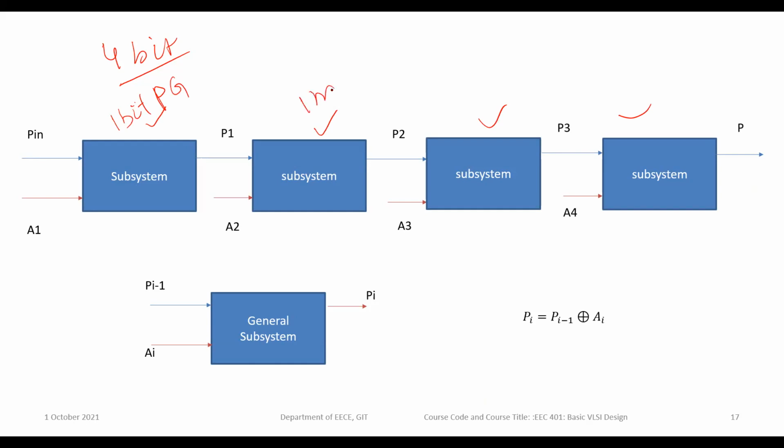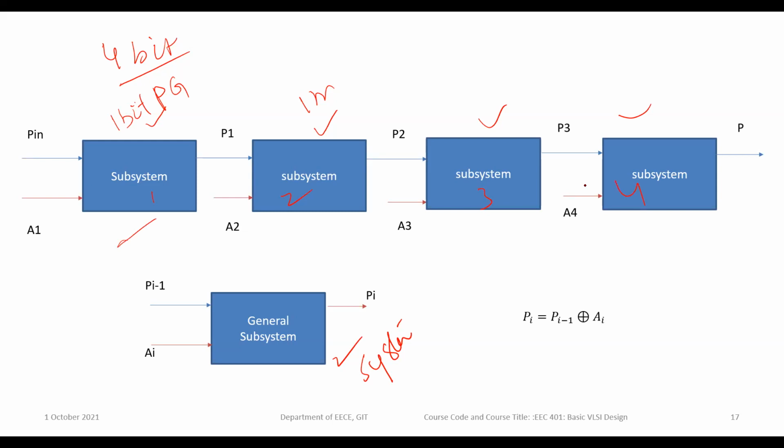So this is the 4-bit parity generator. It is a system, and it has 4 subsystems: 1, 2, 3, 4. Each subsystem has high regularity, because you only need to concentrate on the first one. The remaining 3 are as it is. No need to design them, you can copy it as it is.